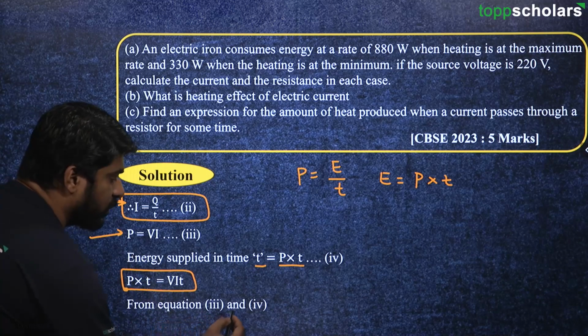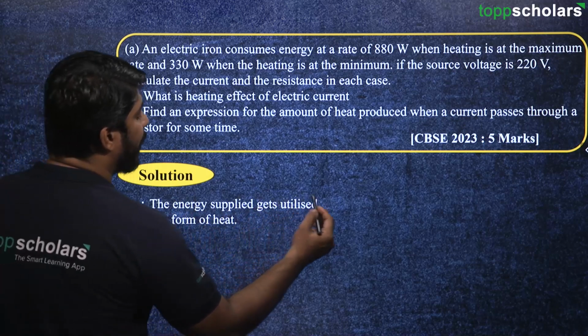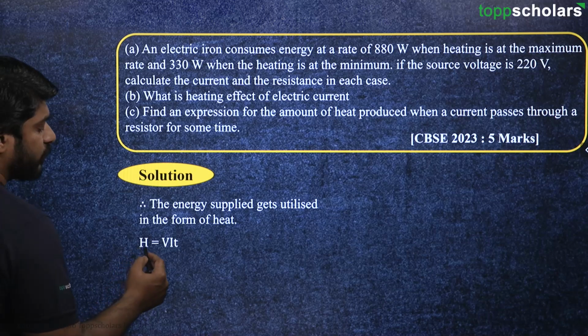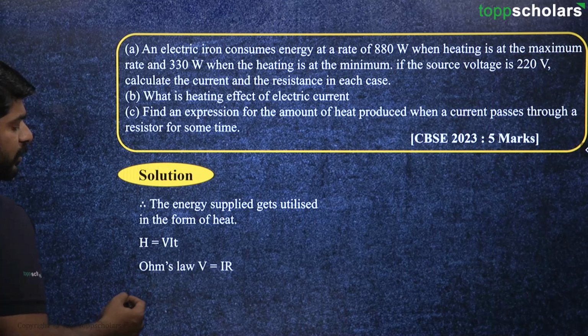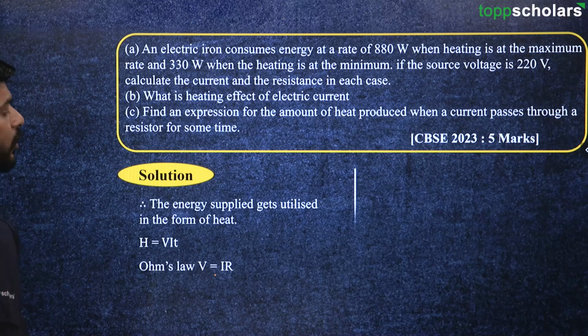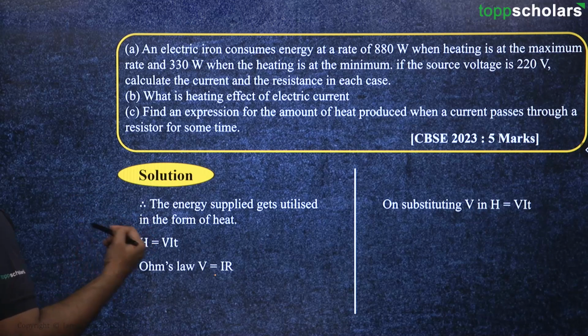Now from equation 3 and 4, what we can do is the energy supplied gets utilized in the form of heat, right? So H is equal to V into I into T, and Ohm's law says that V is equal to IR, right? So what we can do here is we are going to substitute V in H equal to VIT.